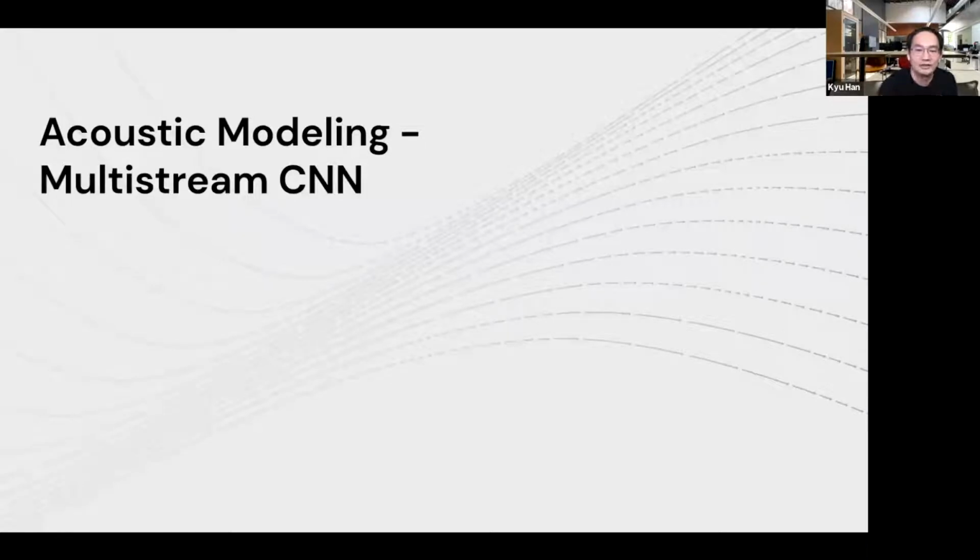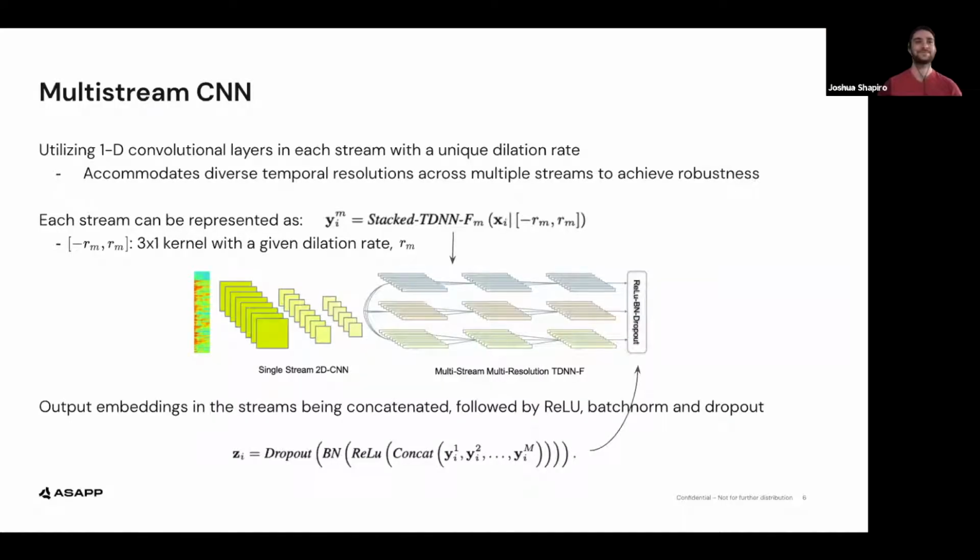Multistream CNN. For robust acoustic modeling, we leverage the benefits of Multistream CNN. This novel neural network architecture accommodates diverse temporal resolutions in multiple streams to achieve robustness. As the figure shows, the architecture is composed of a few streams of 1D convolution with different temporal resolutions, following a few 2D convolution layers in the earlier stage.